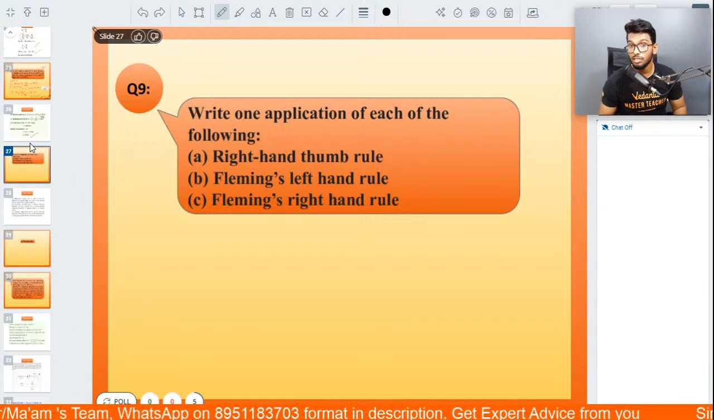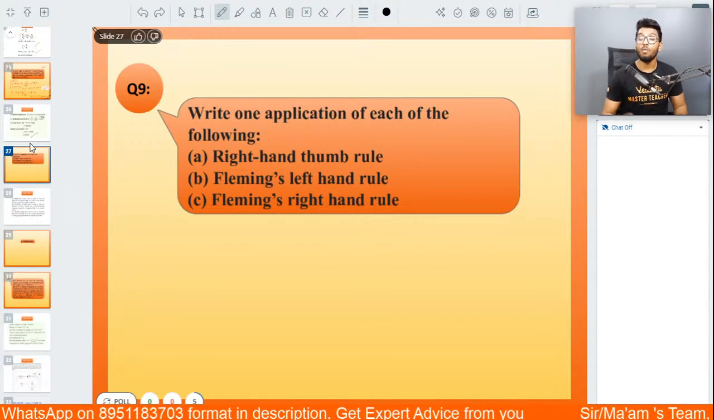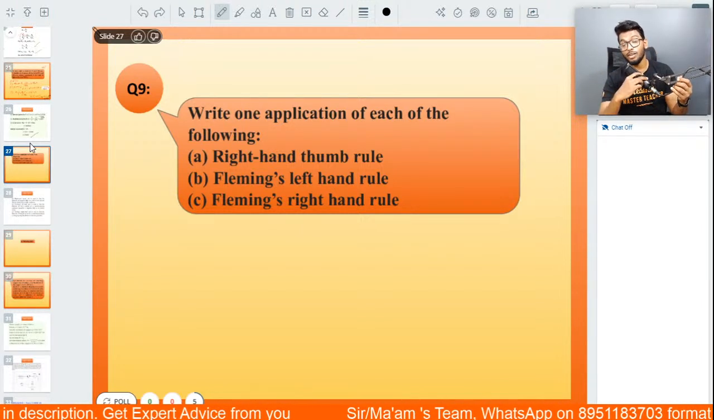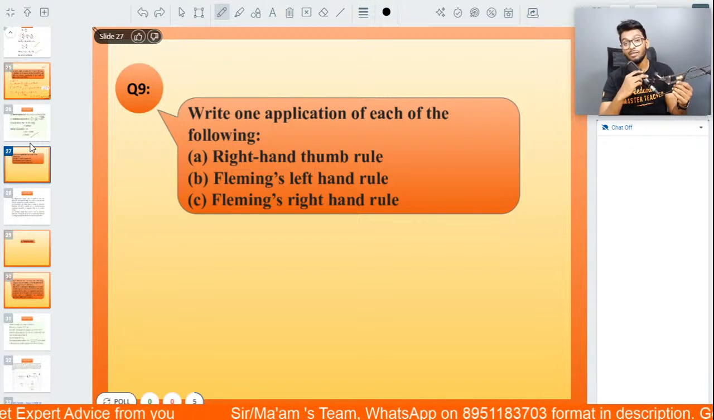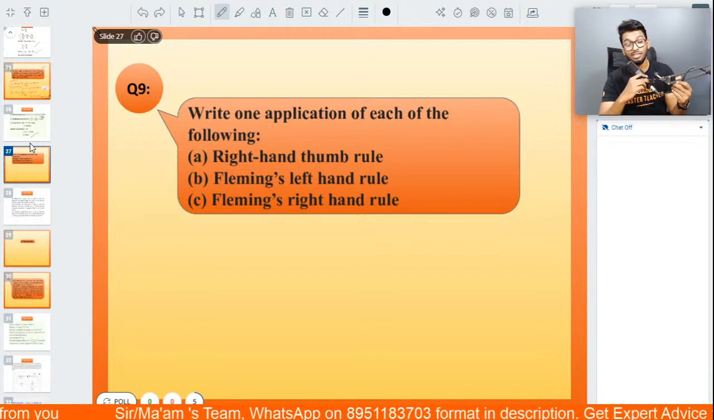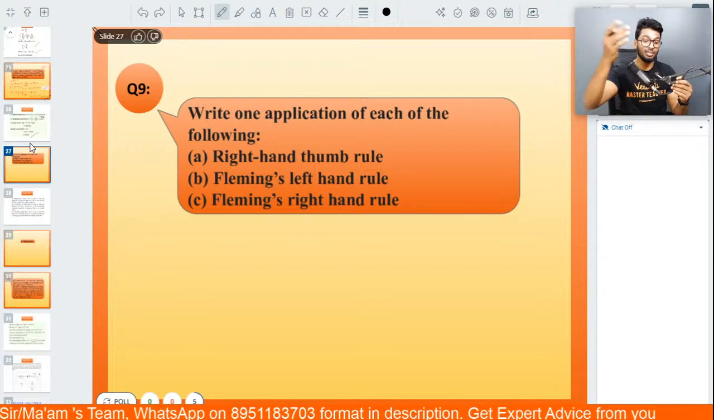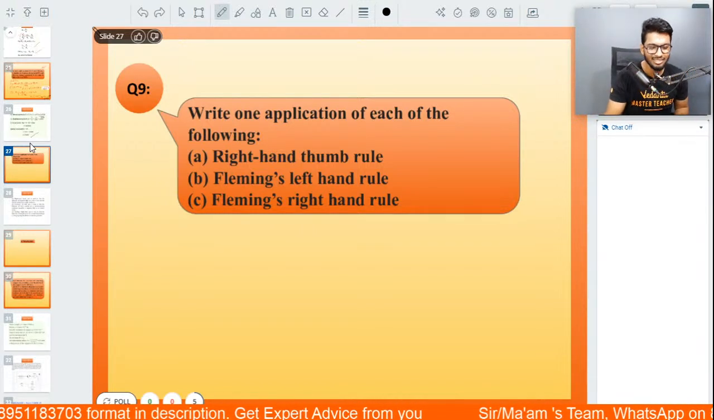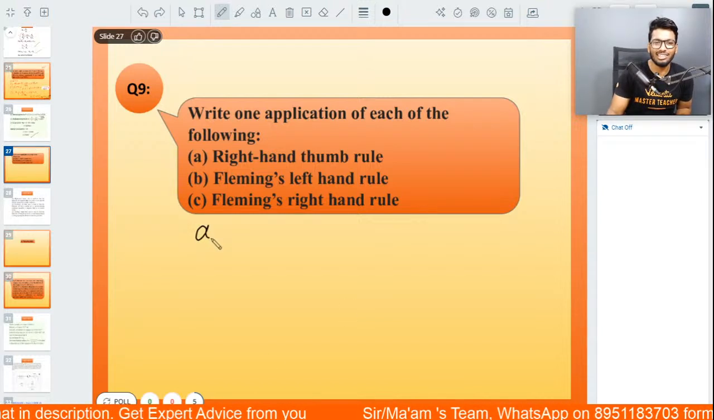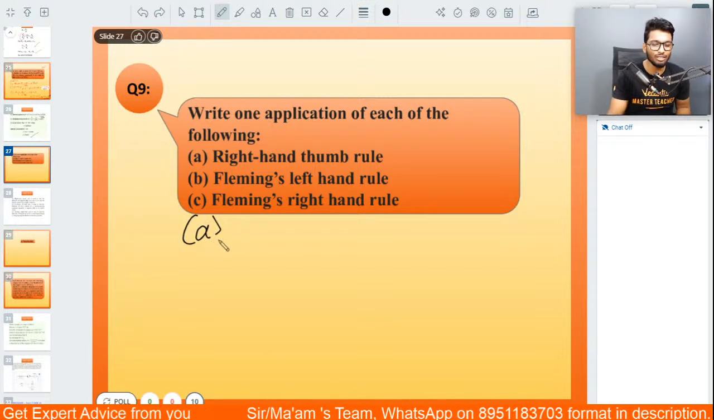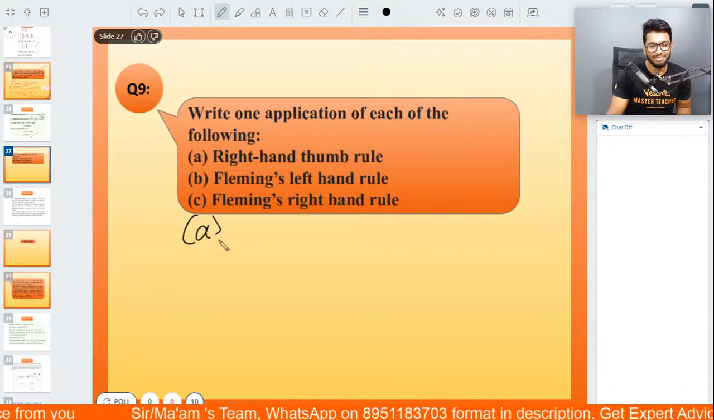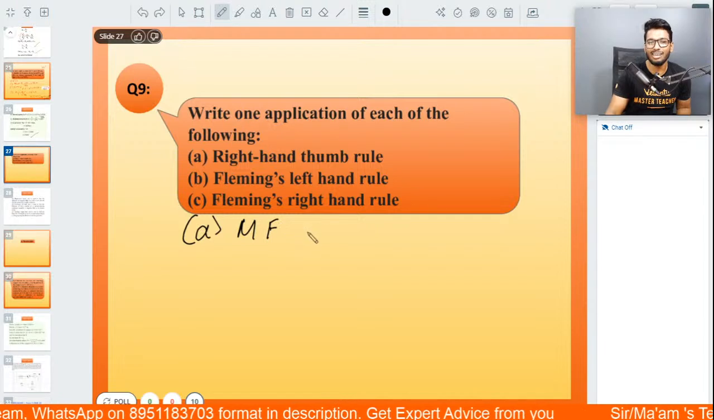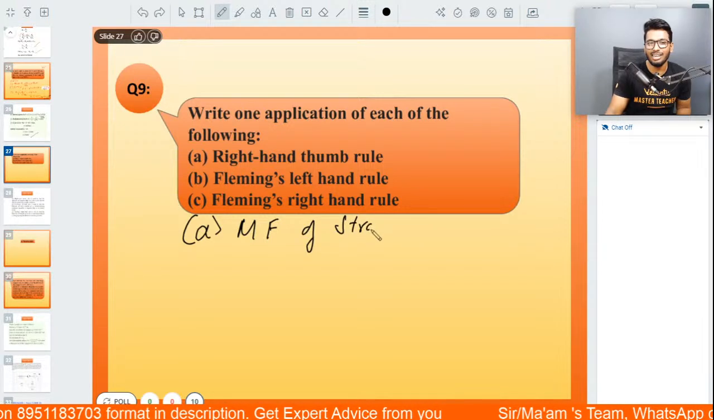The question is, write one application of each of the following. First one is right hand thumb rule. Second one is Fleming's left hand rule. Third is Fleming's right hand rule. Let's go, people. For the first one, right hand thumb rule. What is the application of right hand thumb rule? Exactly, to find the magnetic field of a straight current carrying conductor.